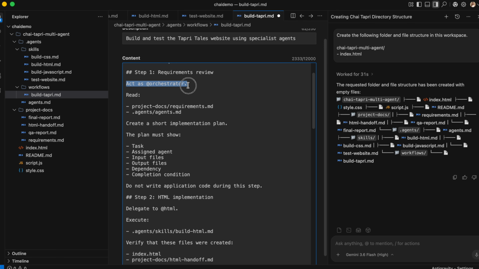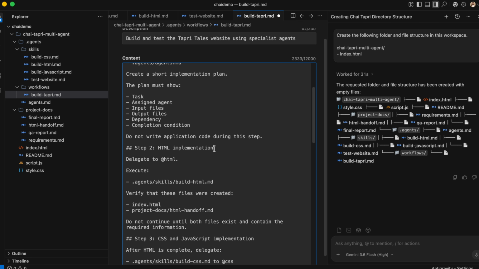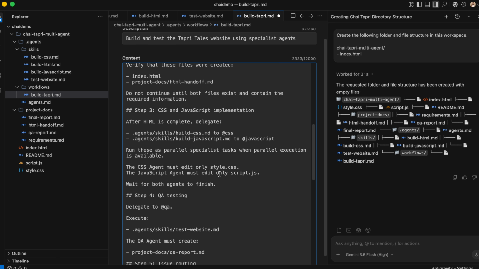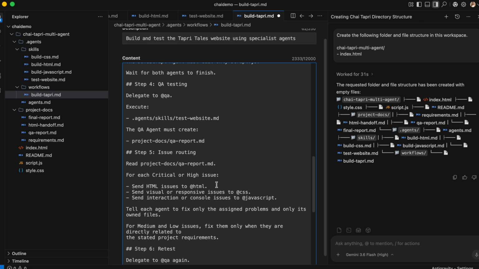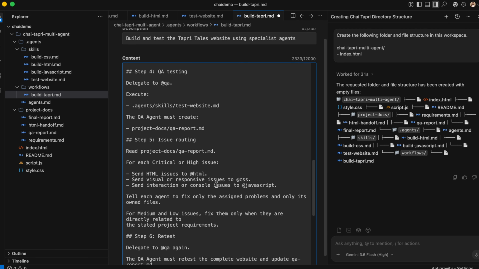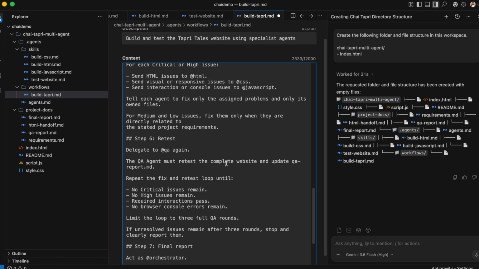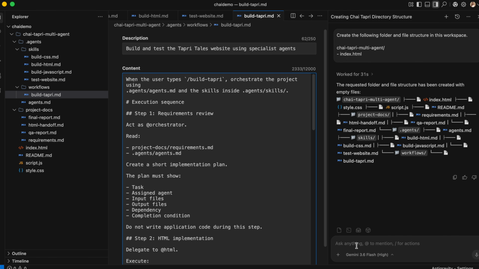You have to tell it to act as an orchestrator, and delegate to the HTML agent. Where is the HTML agent? It is over here, with all the agents which we have created. So the complete way the work is going to happen, how the tasks are going to be delegated, and things like that we have written in this build-tupri.md. Now let us make this orchestration run.